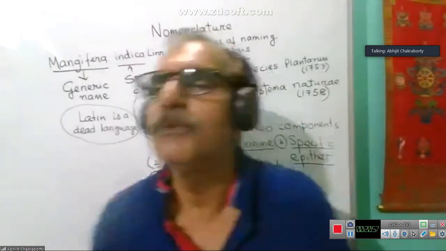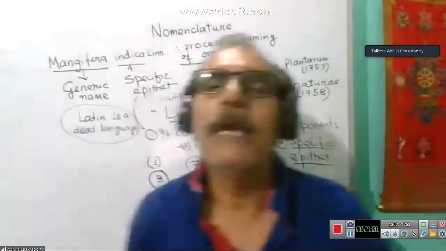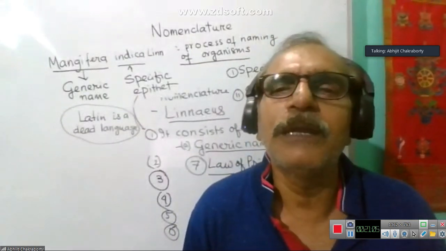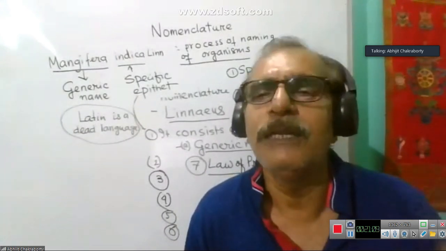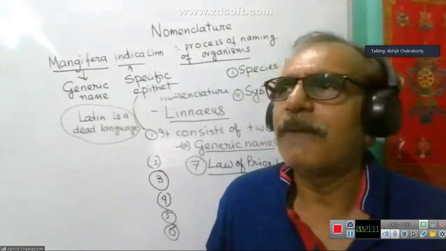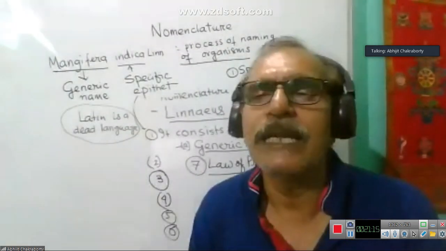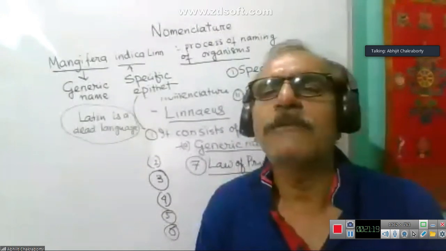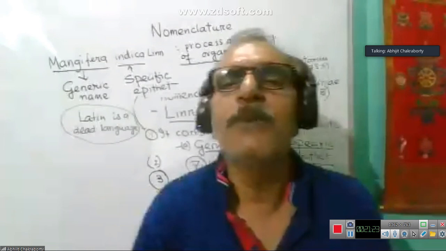Then what to do? Because one organism should be given one name only. Among these names coming to the ICBN or ICZN, the one received first is considered valid or accepted, and this name is found in the book.